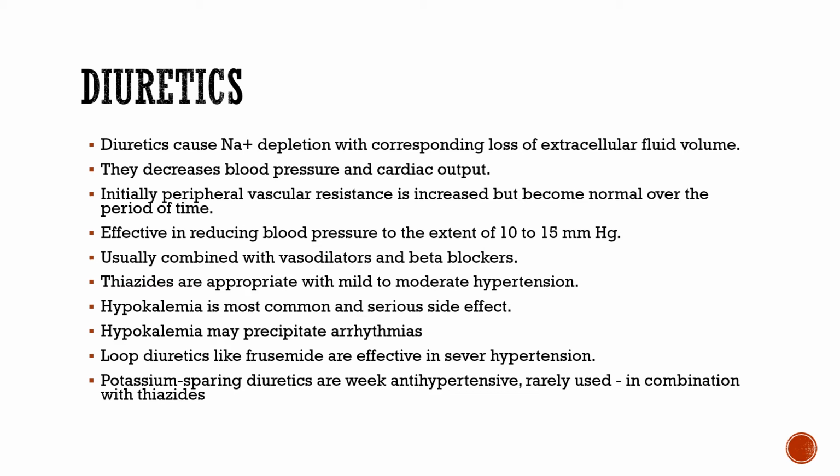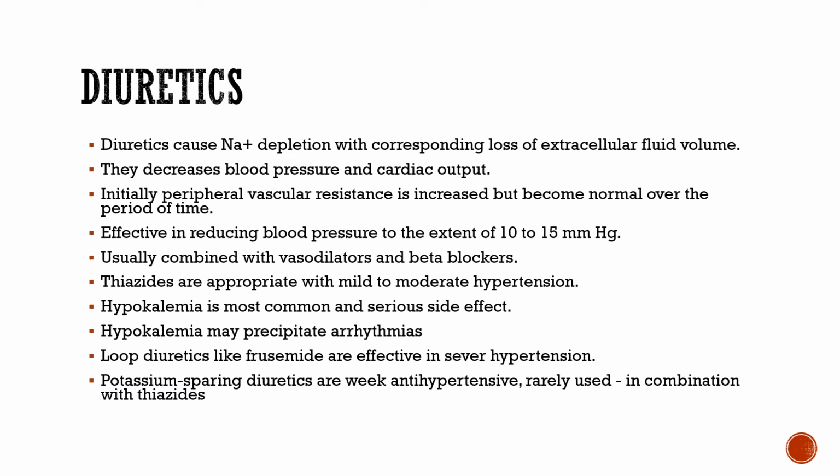Next category is diuretics. Diuretics specifically cause sodium depletion with corresponding loss of extracellular volume from the blood. So there is a decrease in blood volume, and thereby it decreases the blood pressure as well as the cardiac output. Initially the peripheral vascular resistance is also increased due to the diuretic, but it can become normalized over a period of time.